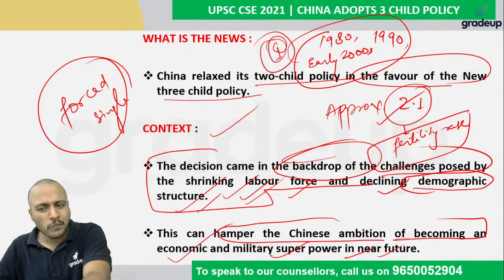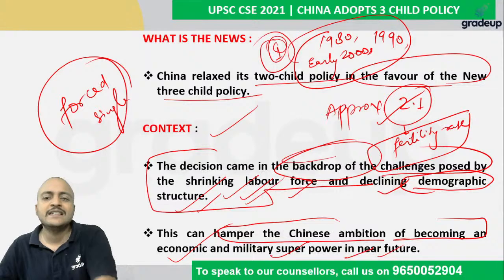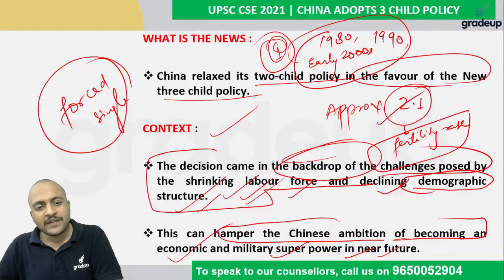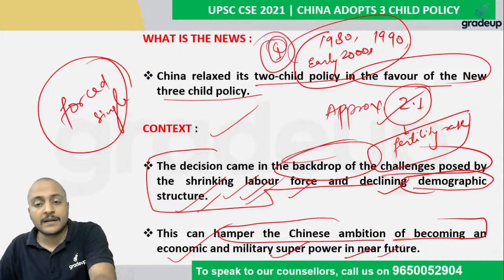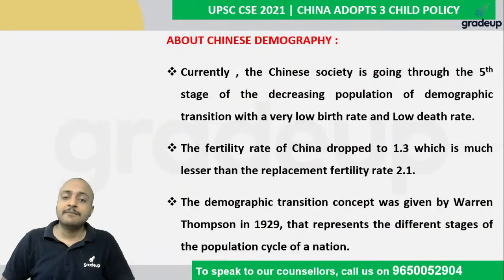But we all know the Chinese data and developmental numbers are not 100% believable. Still, it is very close to becoming an economic as well as military superpower. Very close. But this situation is creating trouble for China.